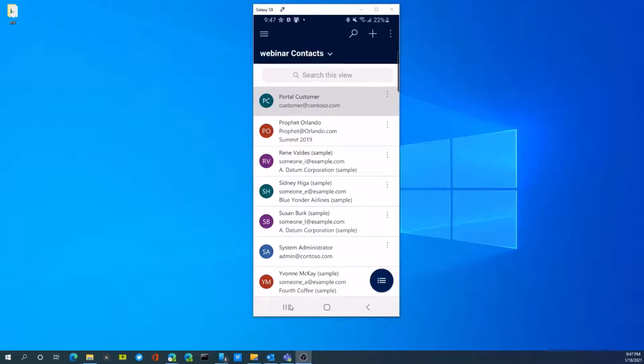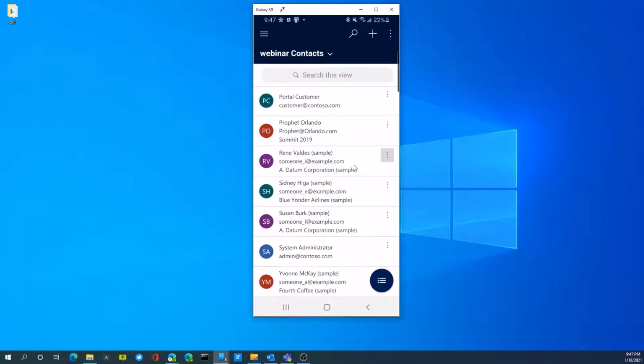As a salesperson, I could use the out-of-the-box D365 app. However, I've built a very specific use case app, and this is a model-driven app. This app shows me contacts that I am the owner of, or a salesperson would be the owner of these accounts. So from my mobile device, I can actually bring up a list of all my contacts. I can interact with these through the Power App.